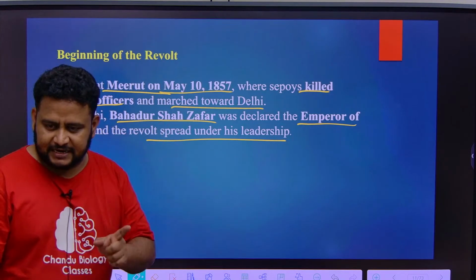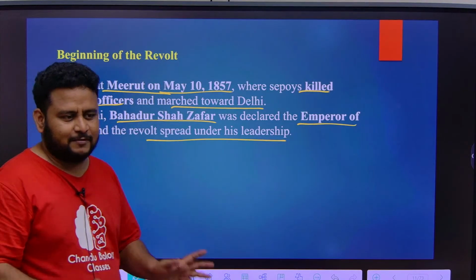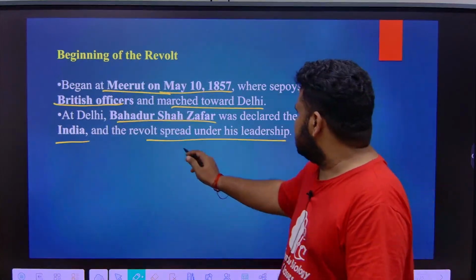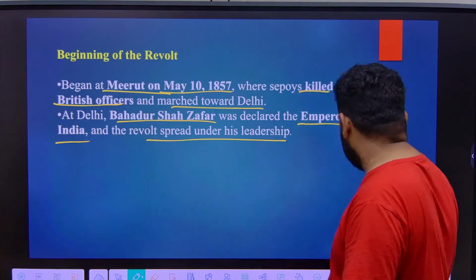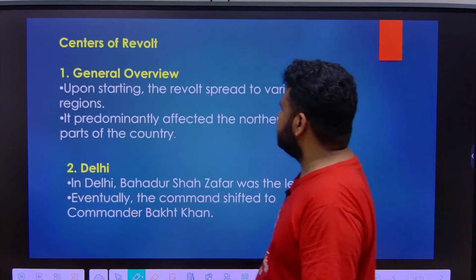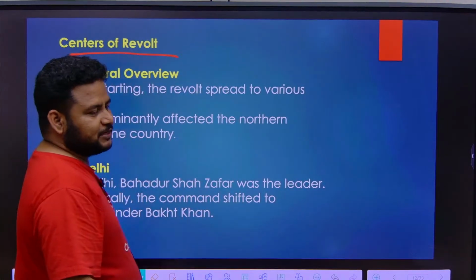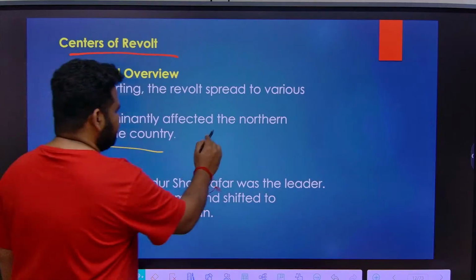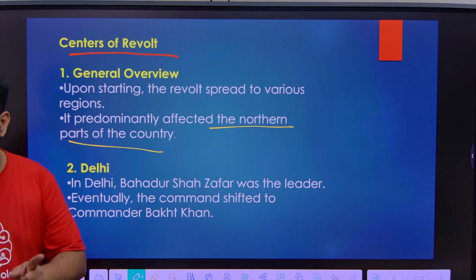Like this the revolt started on May 10, 1857. A group of soldiers went to Delhi and made Bahadur Shah Zafar Emperor of India, and the revolt spread under his leadership to various other parts of the country. Regarding the centers of revolt, upon starting, the revolt spread to various places, but mainly affected the northern part of the country.